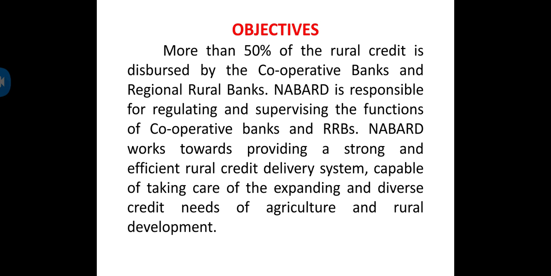Whom is it checking? Cooperative banks, all the different types. 3 cooperative banks are there: state, district and primary. These 3 it is visiting. RRBs also it is visiting and checking the accounts. Second point is what? It is giving the permission to open the new branches of banking under regional rural. Third point, if you want to open the bank, you should submit the application in the RBI. From the RBI it is coming to NABARD.